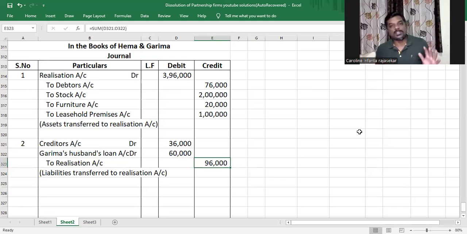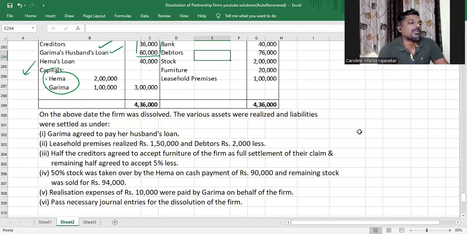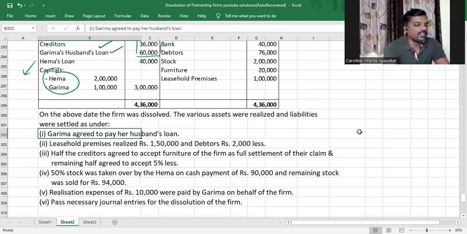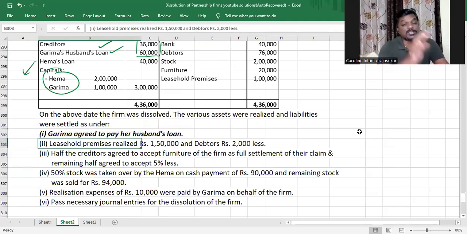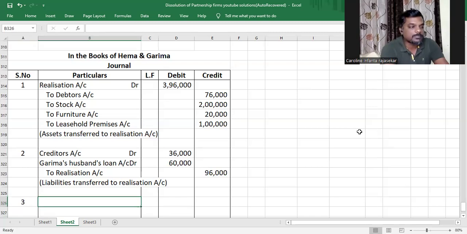Now that we have transferred all the assets and liabilities to realization account, the next thing would be to account for realization of assets and settlement of liabilities. The first thing we have here is Garima agreed to pay her husband's loan. When we settle a liability, realization account will be debited, and as money is going out of the firm, bank account will be credited. When a partner takes over a liability, realization account will be debited because it's an expense for the firm.